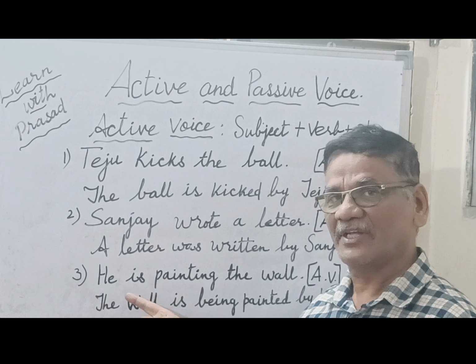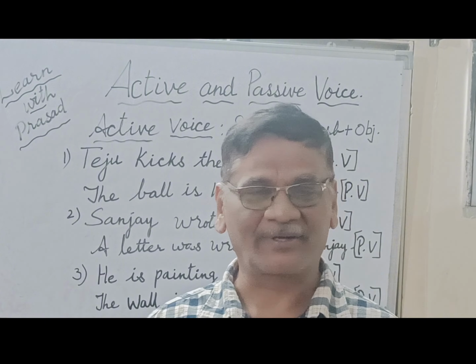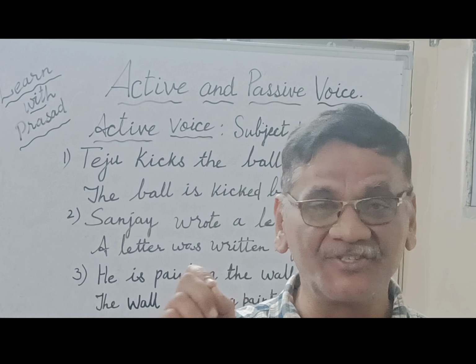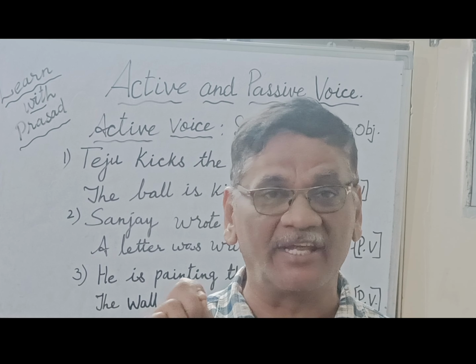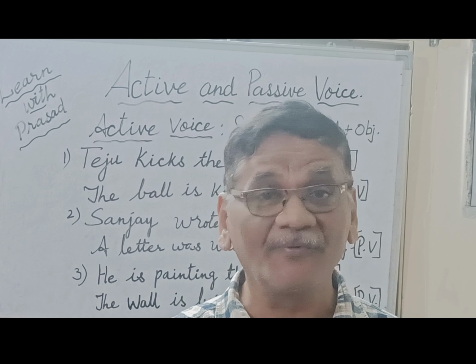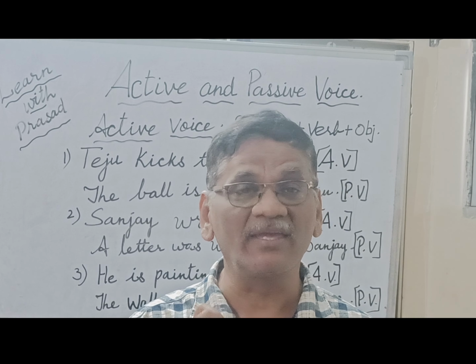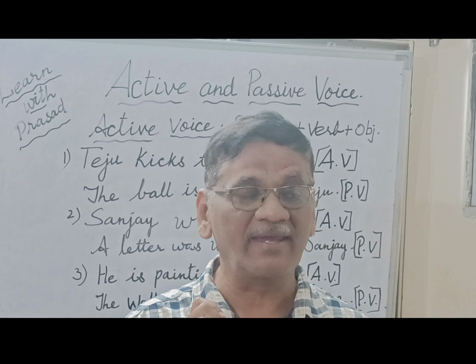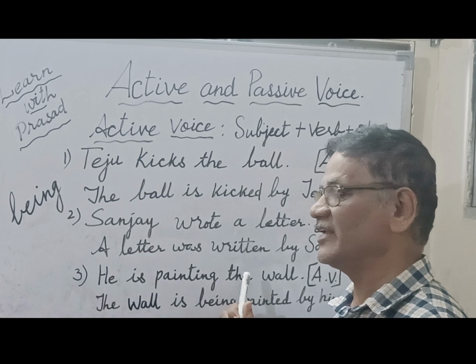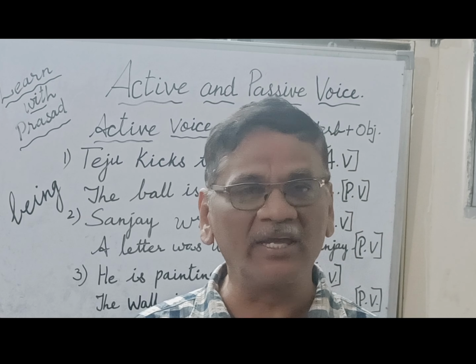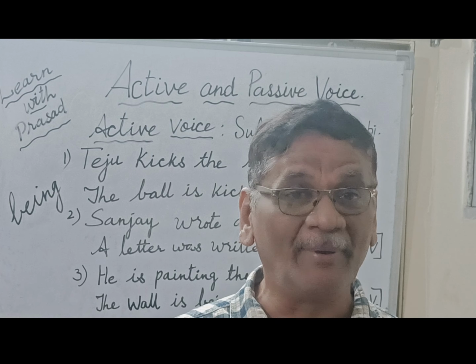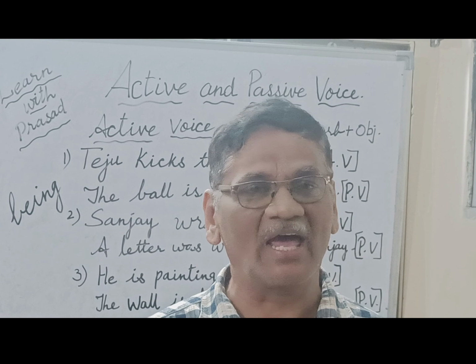Now, the third sentence: He is painting the wall. Painting is verb plus ing. When the verb is in ing form, you have to use "being". That is a must. So, he is painting the wall becomes: The wall is being painted by him. Being. Another example I will give you.